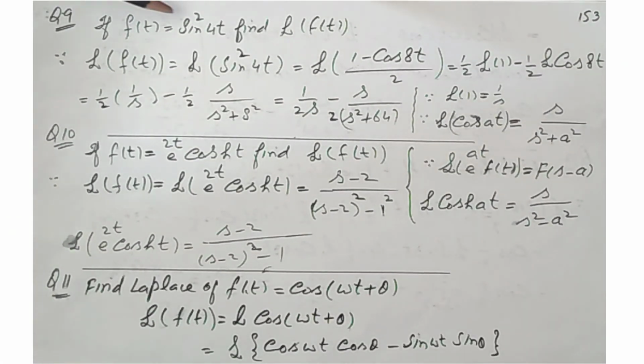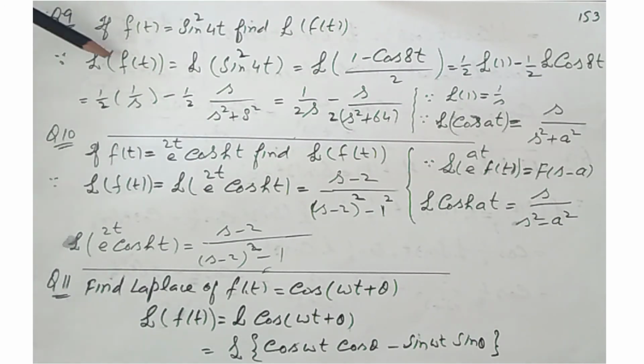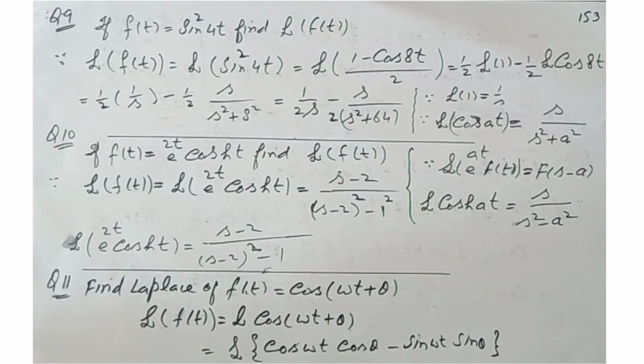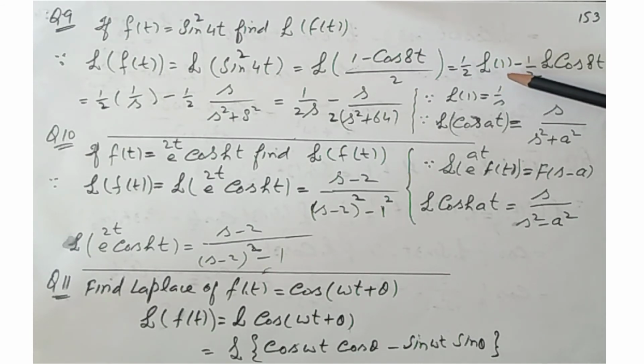Question number 9, if f of t equal to sin square 4t, find Laplace of f of t. So in place of f of t, we put sin square 4t, and by using the formula sin square theta equals 1 minus cos 2 theta by 2, this becomes Laplace of 1 minus cos 8t divided by 2, separating the Laplace. This is 1 by 2 Laplace of 1 minus 1 by 2 Laplace of cos 8t.